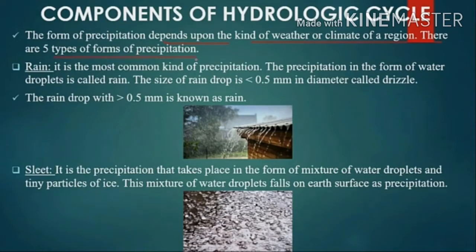So here sometimes raindrops fall through a layer of air below 0 degrees Celsius, the freezing point of water. As they fall, the raindrops freeze into solid particles of ice. So the mixture of water droplets and ice particles would fall on the earth's surface.